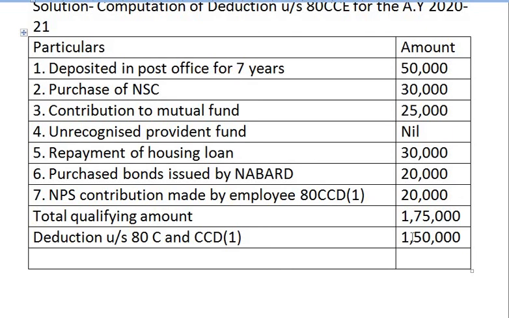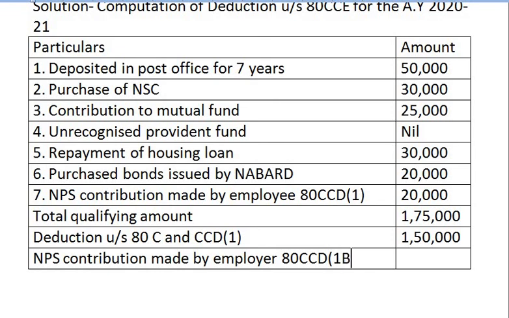Now after this, we can take deduction under section 80 CCD subsection 1B, that is NPS contribution made by employer, that is deduction under section 80 CCD subsection 1B.